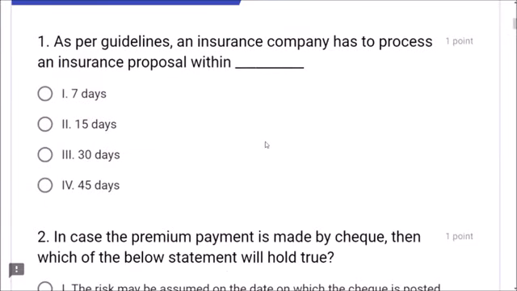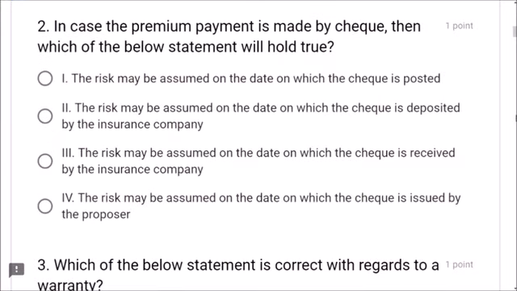Question number 1. As per guidelines, an insurance company has to process an insurance proposal within how many days? 15 days friends. Next, question number 2. In case the premium payment is made by check, then which of the below statement will hold true? Check is posted, check is deposited, check is received, check is issued by. Check is deposited. The risk may be assumed on the date on which the check is deposited by the insurance company is correct answer friends.